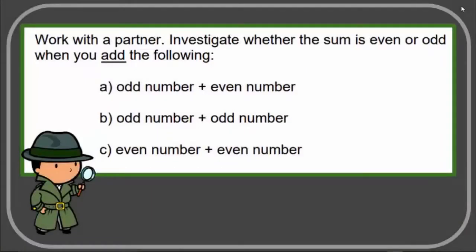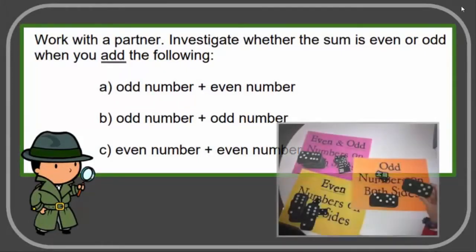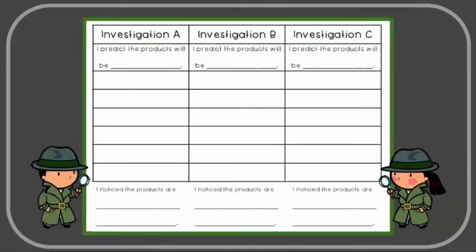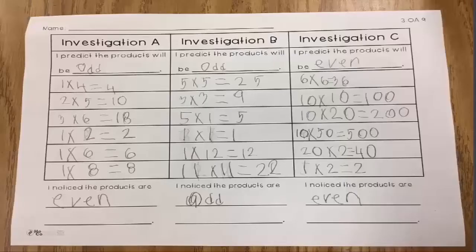To discover odd and even patterns on an addition and multiplication chart, students can use counters as they investigate sums and products. In the upcoming video, students will explain what they predicted and then discovered when exploring different multiplication scenarios. As students modeled with manipulatives and explored a multiplication chart, they recorded their investigations and began to see patterns with the products, which led them to understand why an odd or even product occurred.